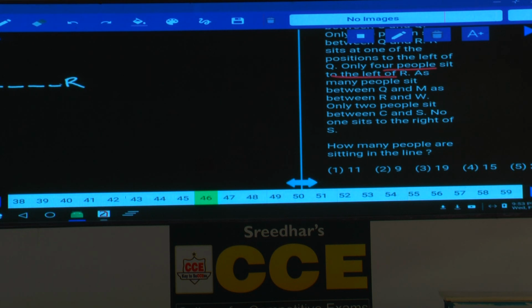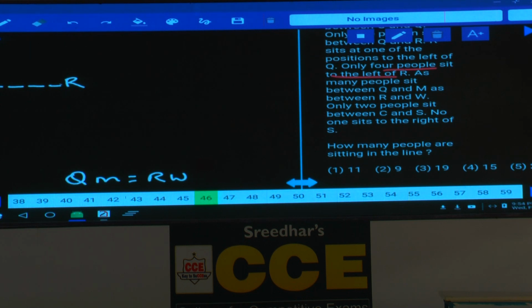Then as many people between Q and M as between R and W. Q and M equals R and W. If there is one person between Q and M, there must be exactly one person between R and W and so on. And only 2 people between C and S. No one sits to the right hand side of S. That means S must be at the right extreme end. S is at the right extreme end.